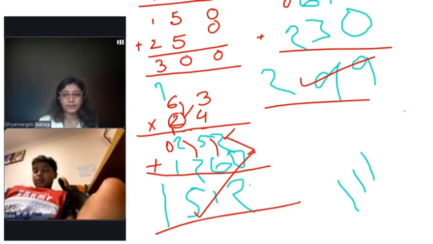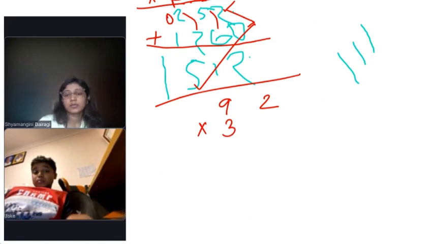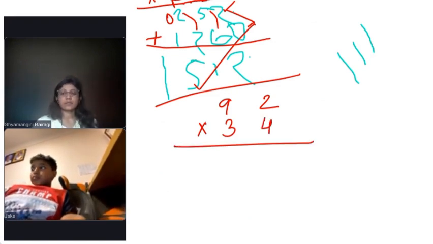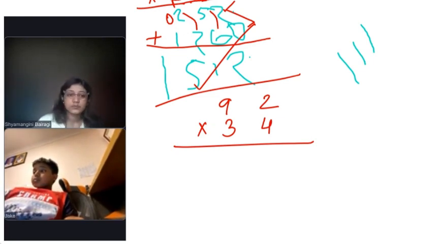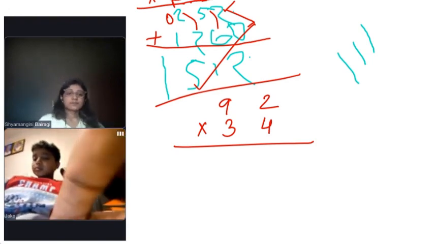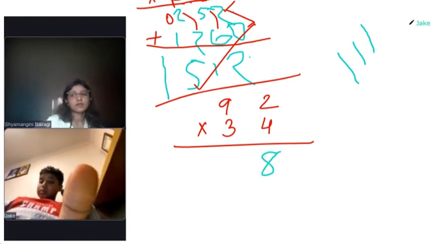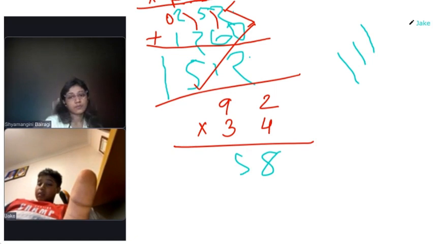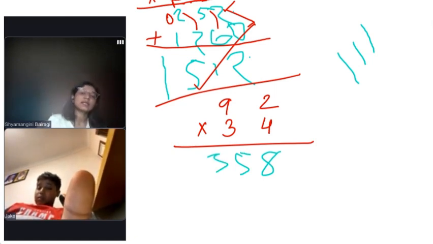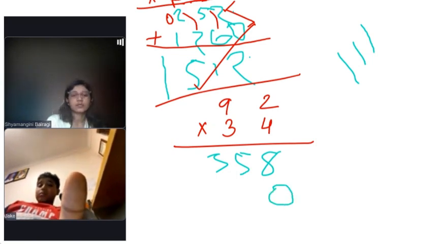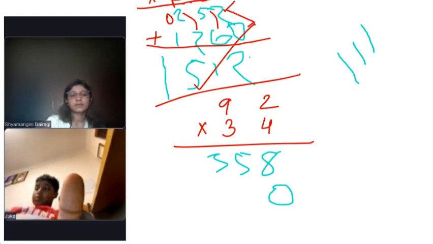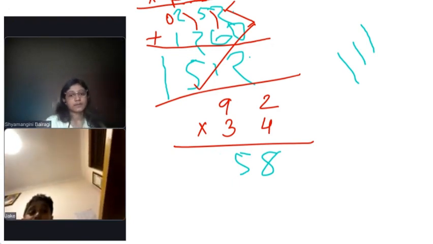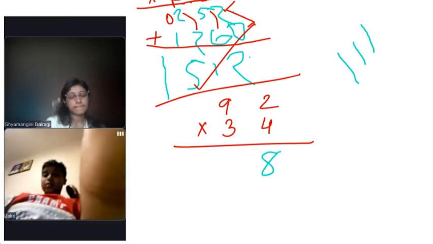All right. Okay. Do this one. Four times 9, 36.